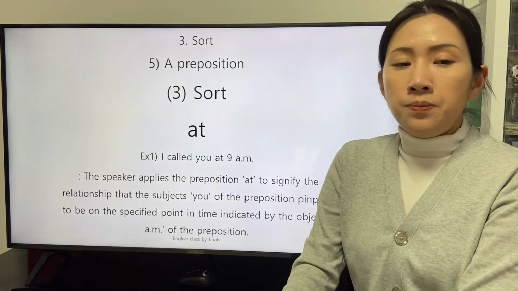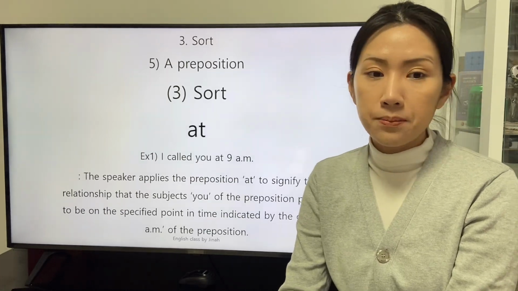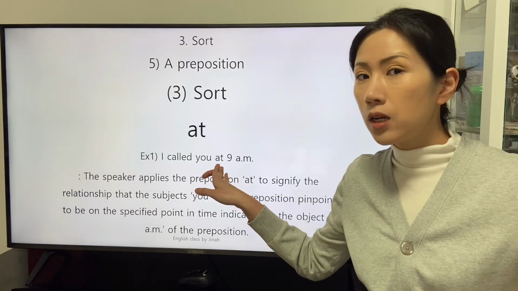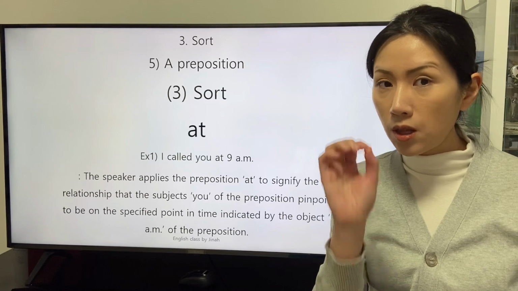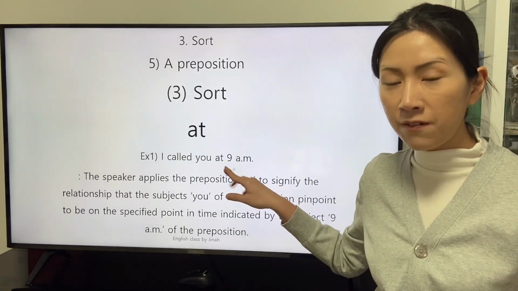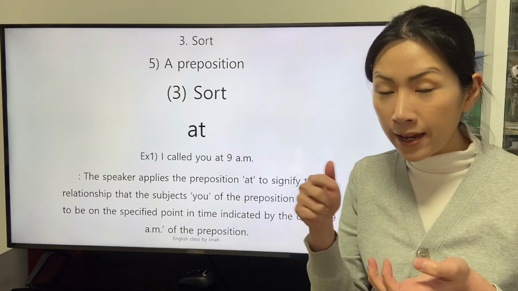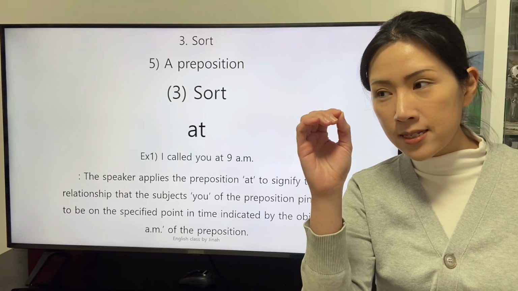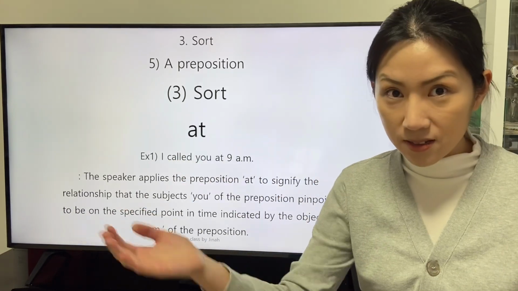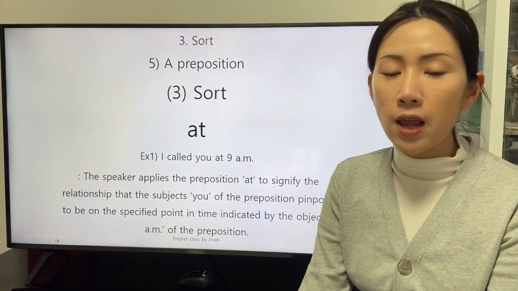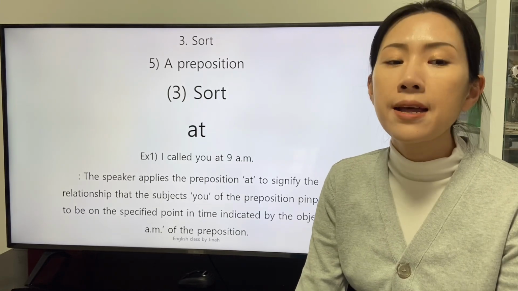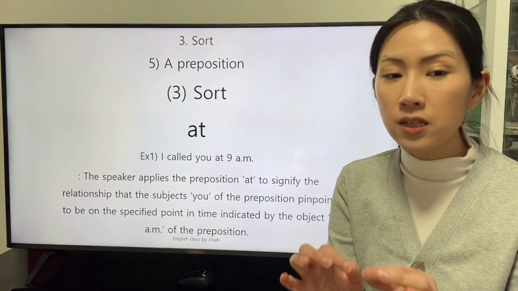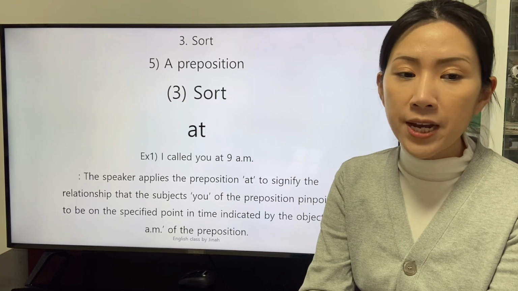There is a clause. I called you at 9 a.m. With the fact that the speaker applies the preposition at in this clause, the speaker connotes the premise that the object of the preposition, 9 a.m., is defined as a pinpoint that is keenly defined. The speaker applies the preposition at to signify the relationship that the subject you of the preposition is pinpointed to be on the specified point in time indicated by the object 9 a.m. of the preposition.